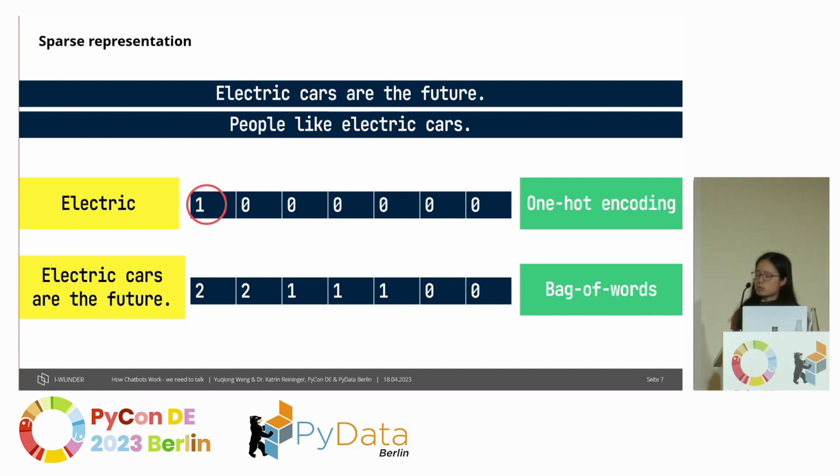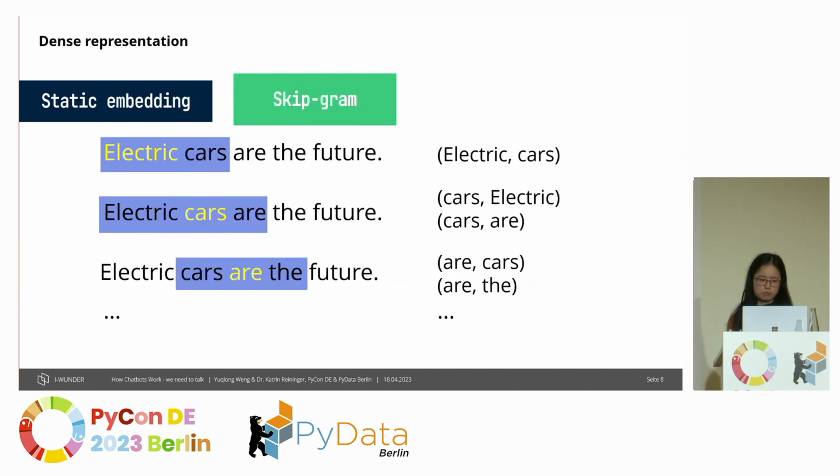Now, we see that although these sparse representations are easy to understand and implement, they have obvious drawbacks. First, we have a lot of zeros in our representations, which means we need a lot of memory to store this kind of useless information. And this kind of representation is typically not so rich in the information it contains. It captures the syntactic information, but not the semantic. Therefore, we have to use the dense representations.